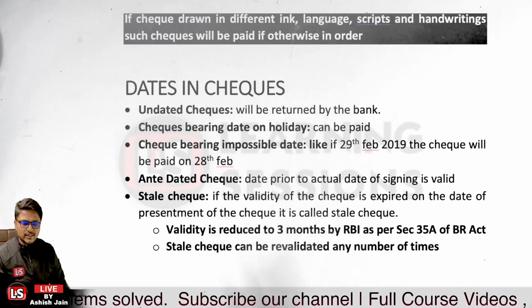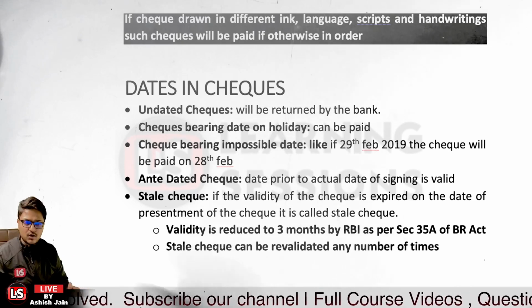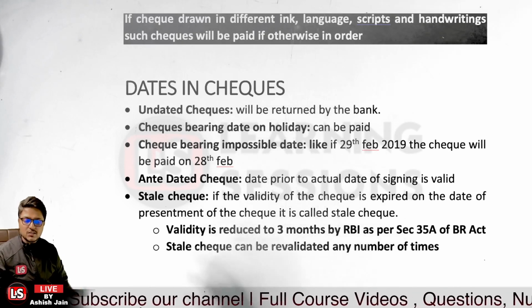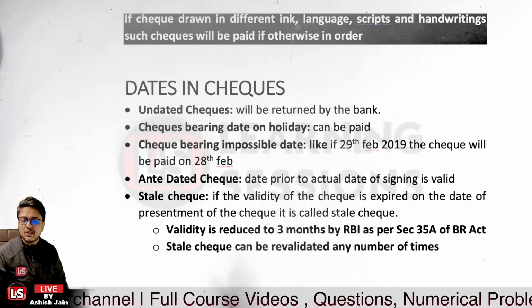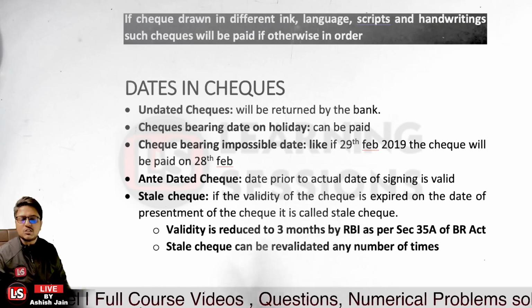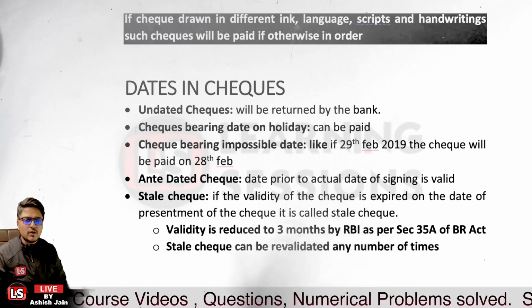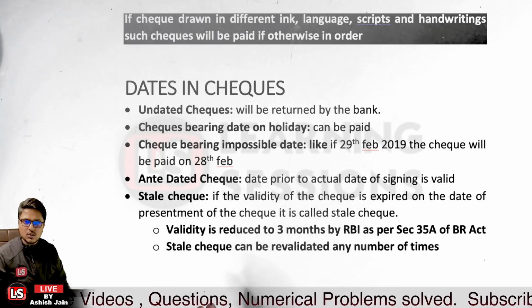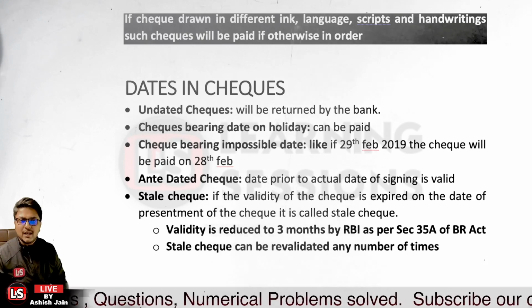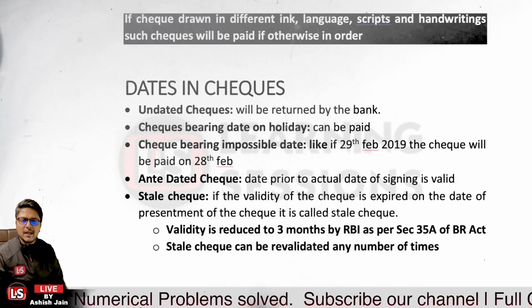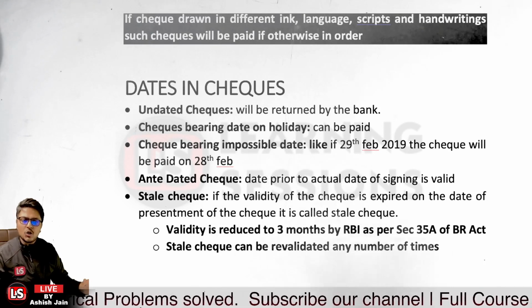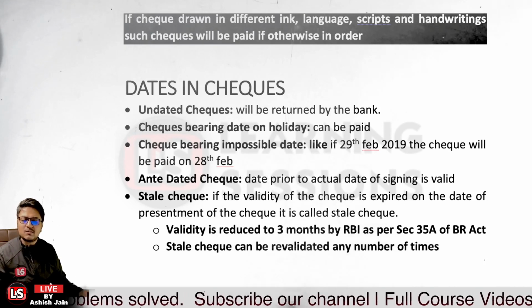Is that clear? Let us take the case that any of your friends or a business concern gives you a check bearing an impossible date. In that case, that check is to be honored one day prior, or on the possible date before that particular date. If 31st of February is mentioned, the check will be paid either on 28th of February or 29th of February, as the case may be.